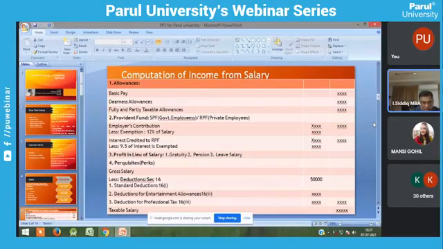You are getting 13% interest, 9.5% interest is exempted. You have to pay the remaining 3.5% as tax to the government. It comes under income from salary. Okay, so this is the second point, provident fund.